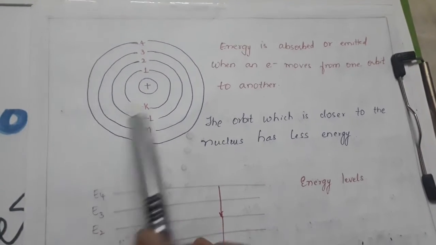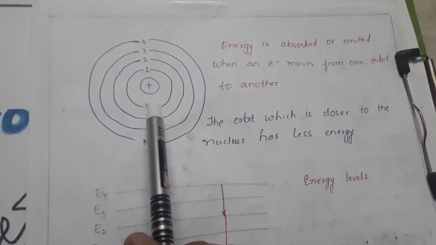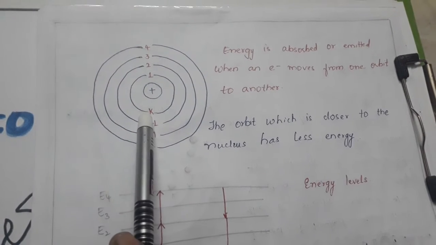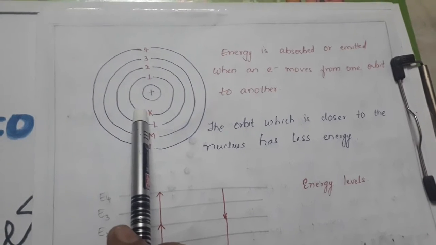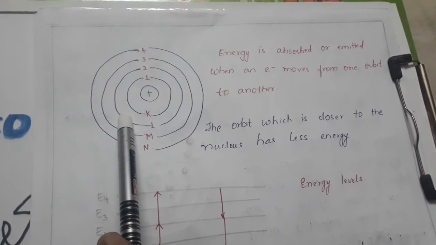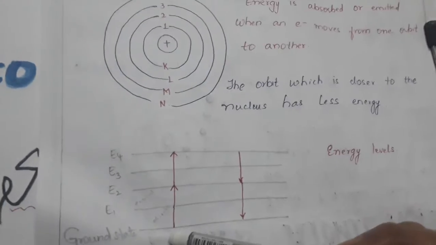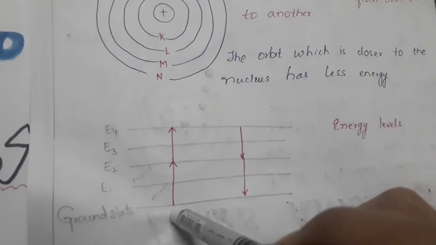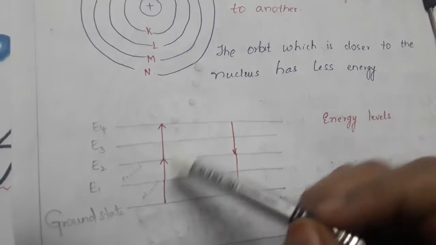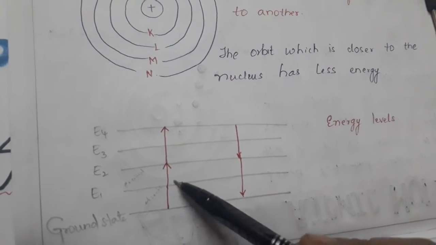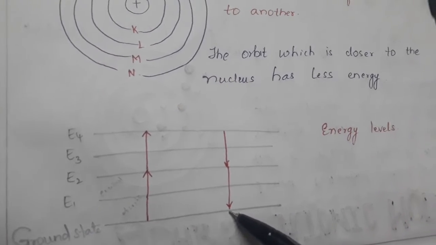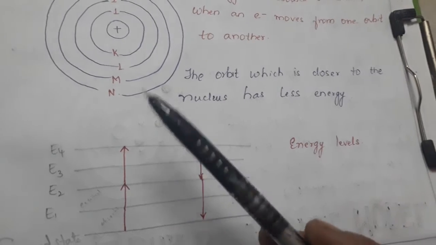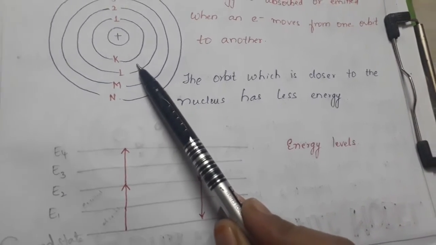Energy is absorbed or emitted when an electron moves from one orbit to another. If the electron moves from a lower energy level to a higher energy level, it absorbs energy. If it comes back, it emits energy. The orbit closer to the nucleus has less energy. Then next we'll go to the next model.